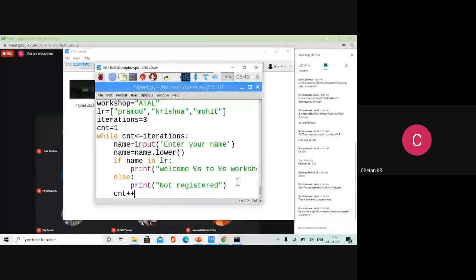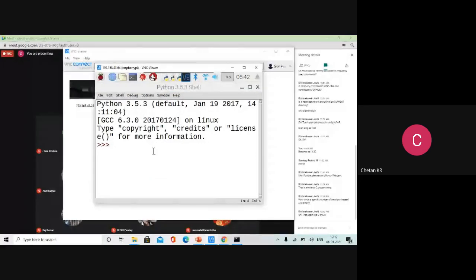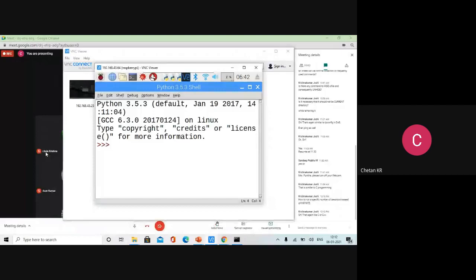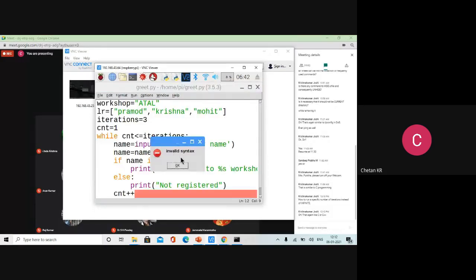But there is one odd behavior of Python. I'll just show it while running this. Let us run this first. Yes, it's just like C or C++ only, okay? See, the program is not running. That means there is some syntax error. Earlier it was coming, enter your name, that is not coming now. Means there is some syntax error. So just close the shell and see that there is an invalid syntax.